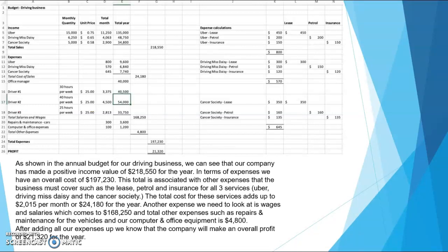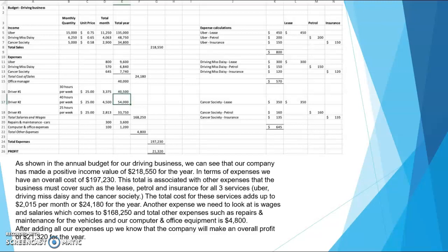As shown in the annual budget for a driving business, we can see that our company has made a positive income value of $218,550 for the year. In terms of expenses, we have an overall cost of $197,230. This total is associated with other expenses that the business must cover, such as the lease, petrol, and insurance for all 3 services, which include Uber, Driving Miss Daisy, and the Cancer Society.